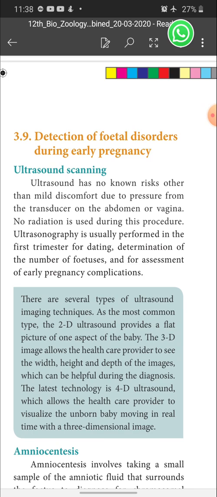So to detect the number of fetuses inside the uterus and for assessment of early pregnancy complications. These all we can see under this.